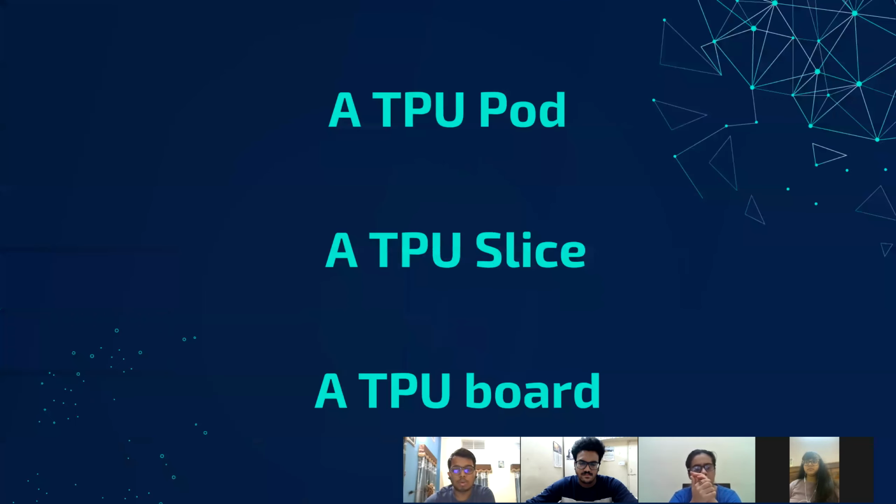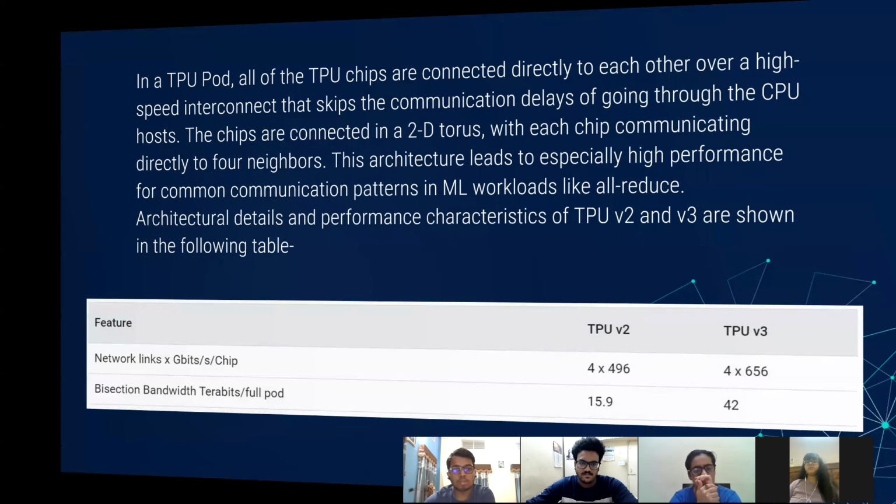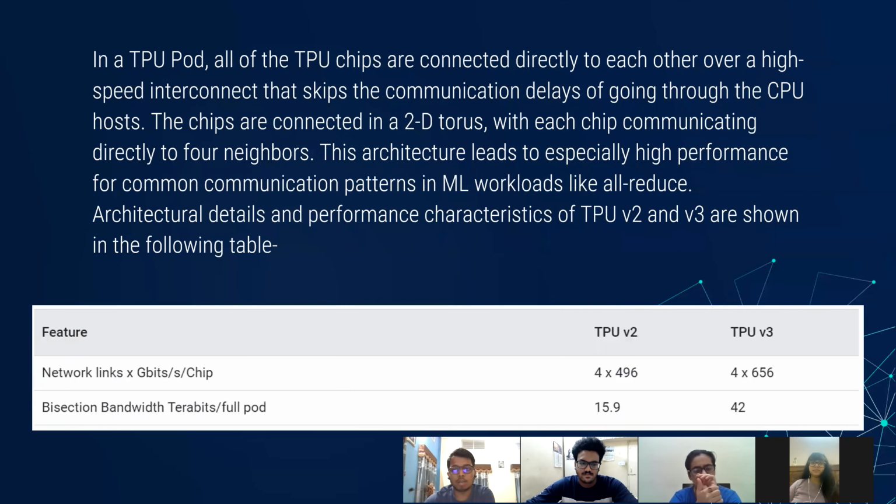So Cloud TPU provides access to different TPU configurations, which include a TPU pod, a TPU slice, and a TPU board. So moving on to a TPU pod, TPUs are basically designed to be scaled out to a TPU pod, and a TPU pod is a supercomputer that can have up to 2048 TPU cores, allowing you to distribute the processing load across multiple TPU boards.